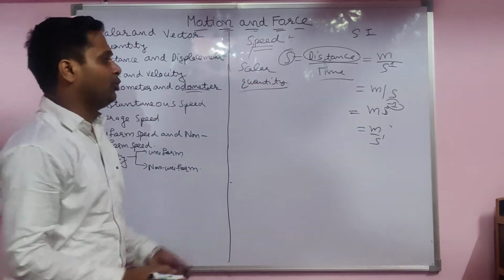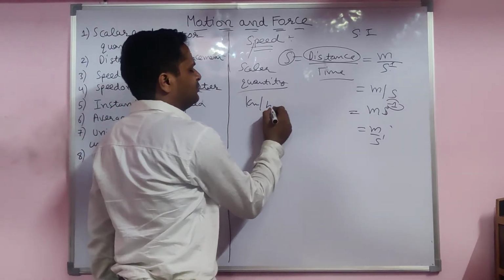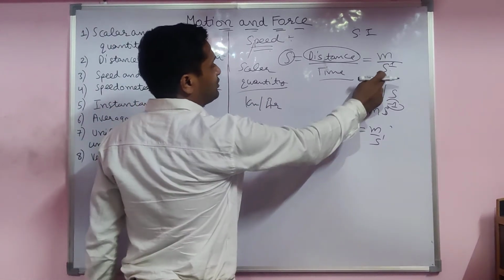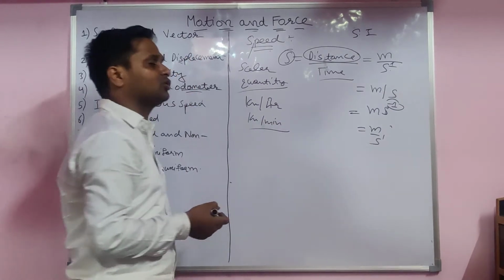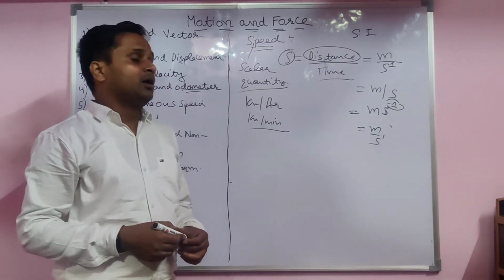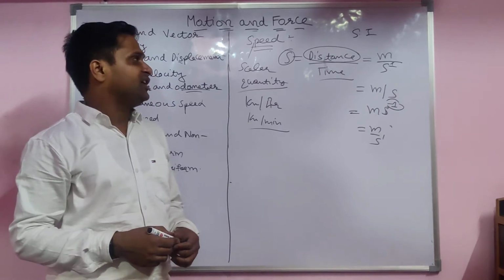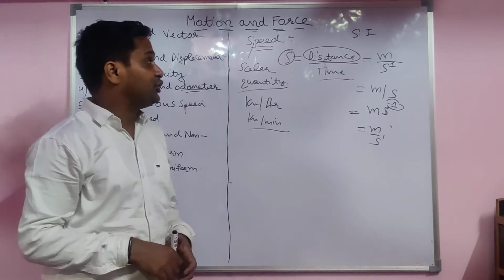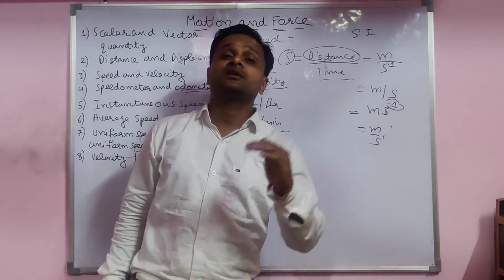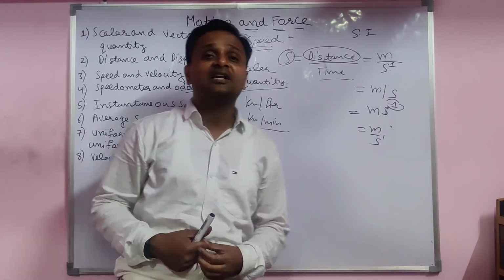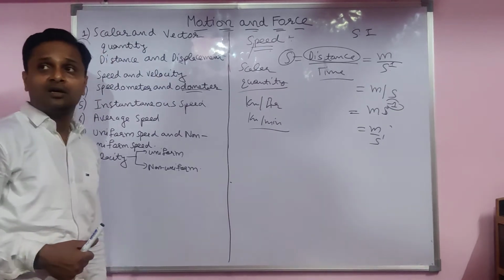Meter per second, kilometer per hour. If it is a big quantity, kilometer per minute, like this also. These are the units of speed. Speed is the amount of distance covered by the body in per unit time.